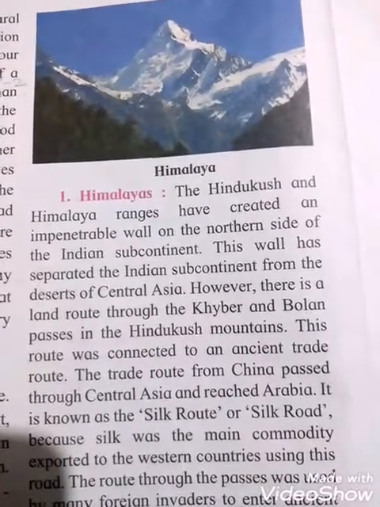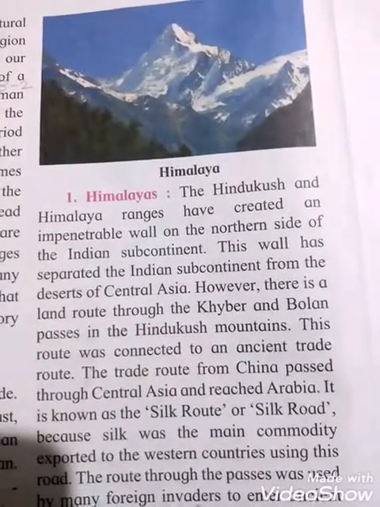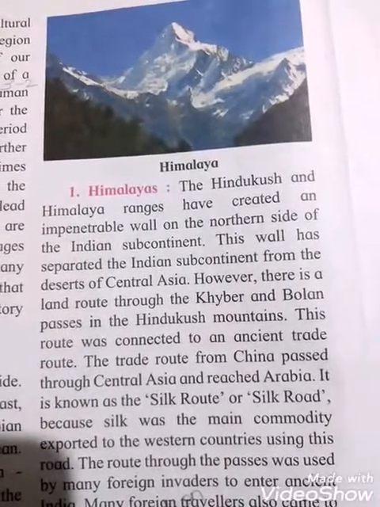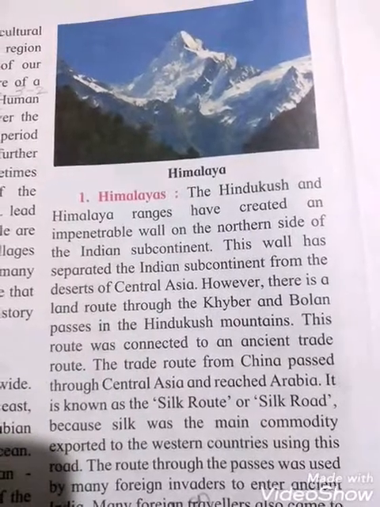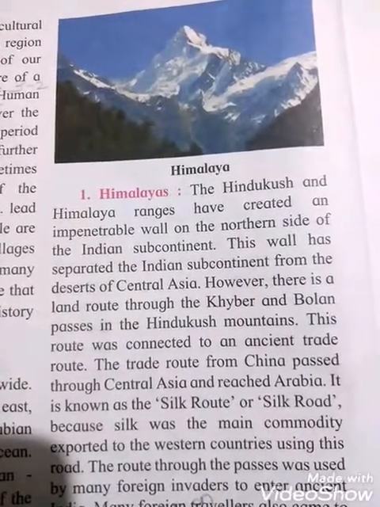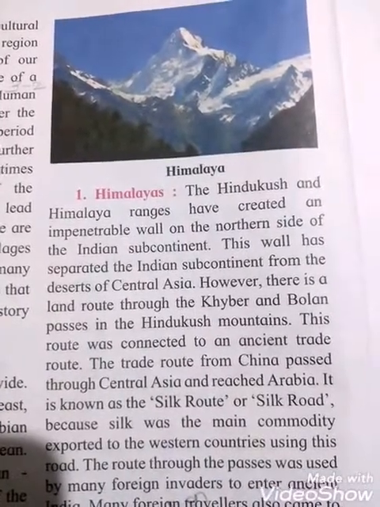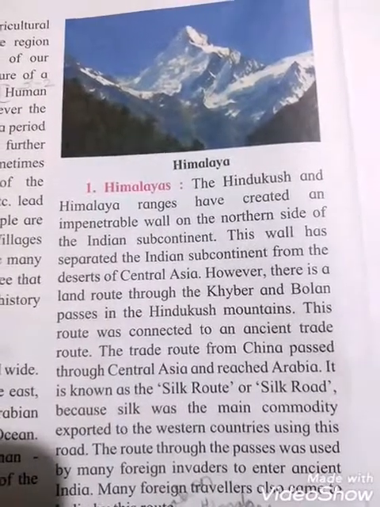This route was connected to an Asian trade route. And see, students, the trade route from China passed through Central Asia and reached Arabia. It is known as the Silk Route or Silk Road. Why, students? Because silk was the main commodity exported to the Western countries using this route.